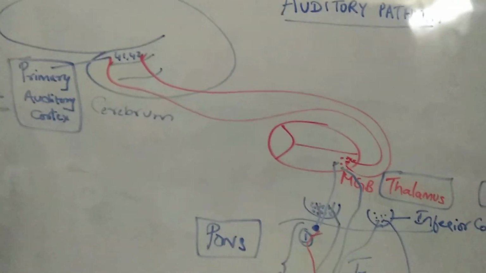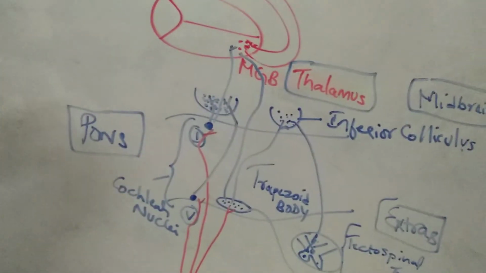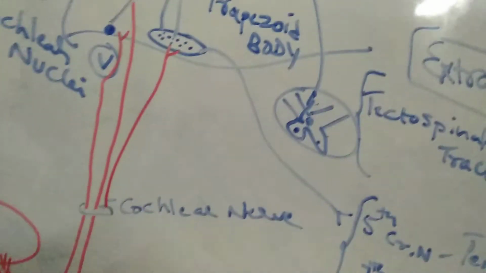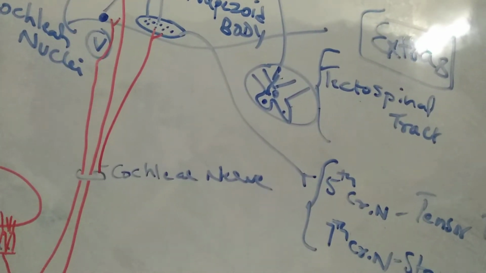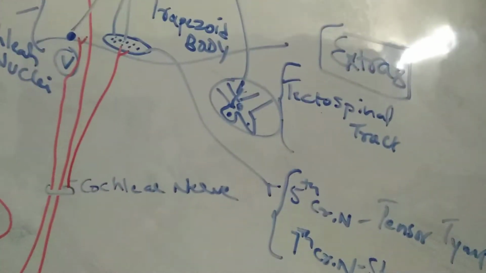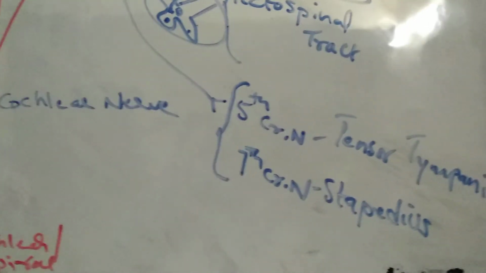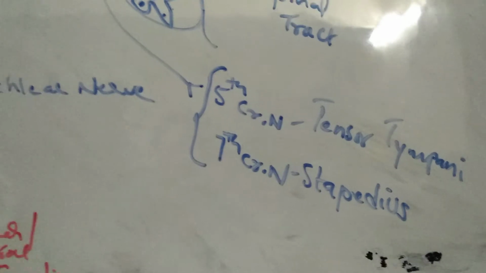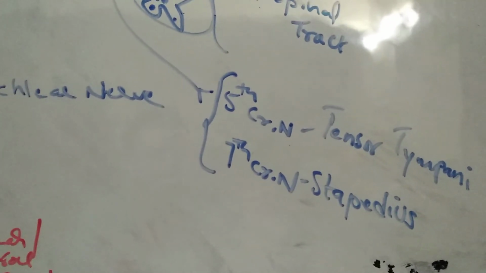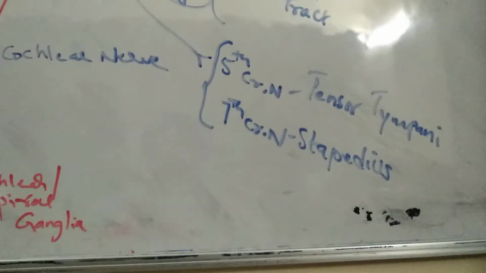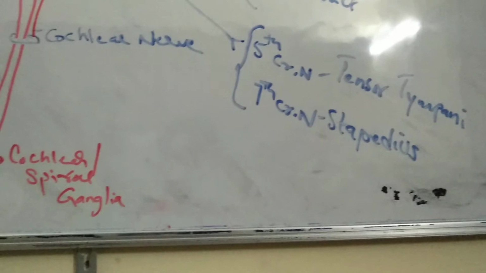The extra points in this pathway which you can understand and analyze are these. Starting from the corpus trapezoideum, a few fibers descend downwards into the fifth cranial nerve and seventh cranial nerve. It controls these cranial nerves. The fifth cranial nerve is the trigeminal nerve. The trigeminal nerve has three divisions, as the name suggests: ophthalmic, maxillary, and mandibular.